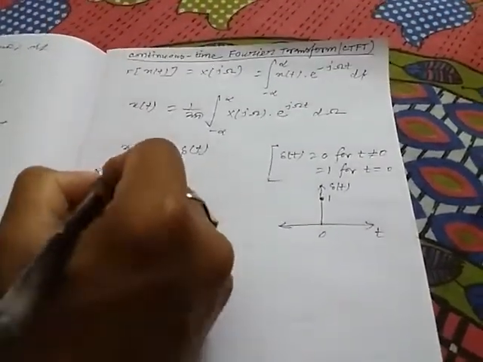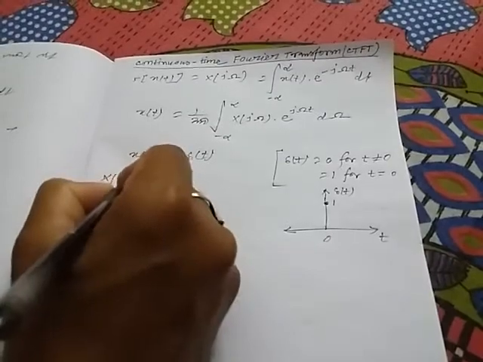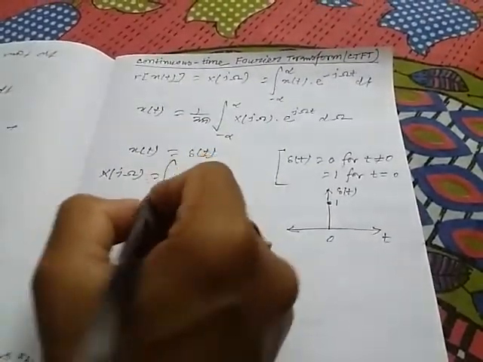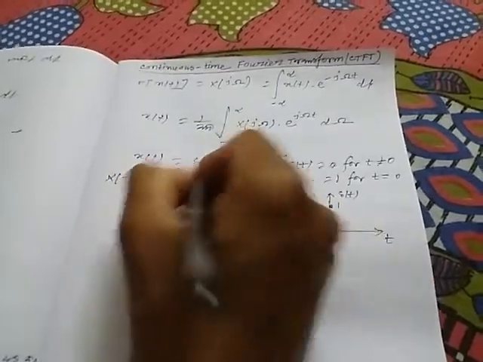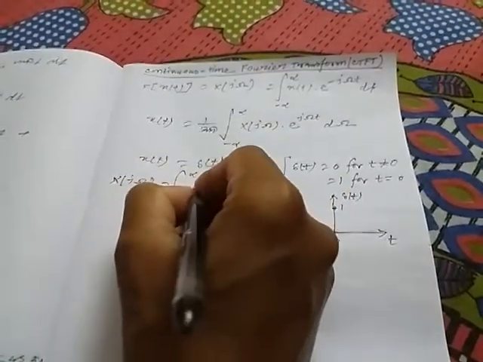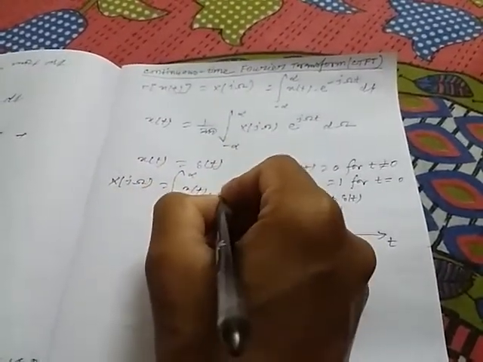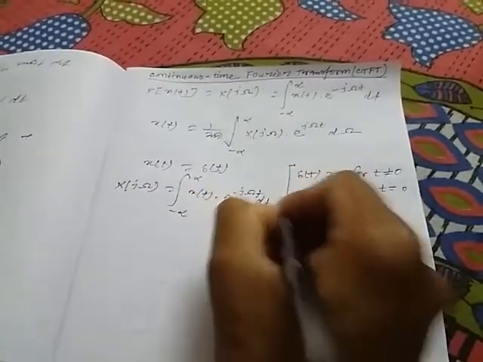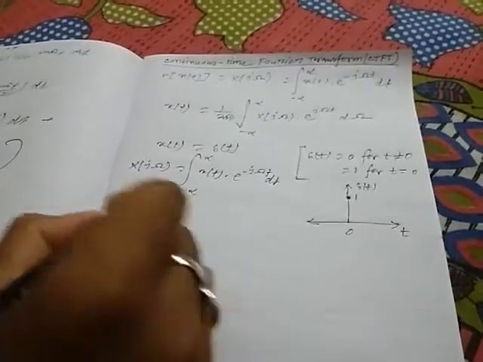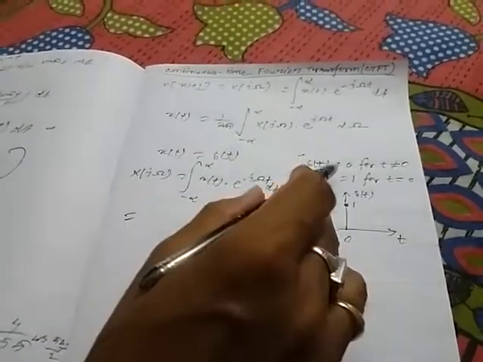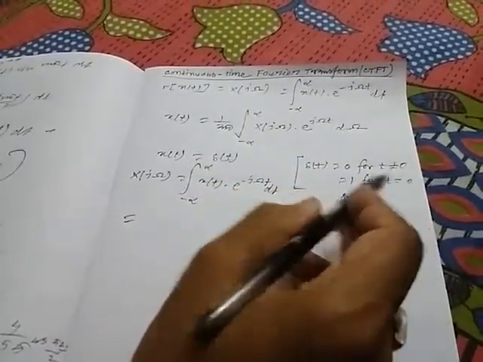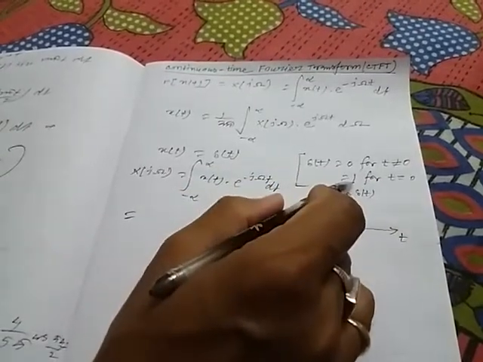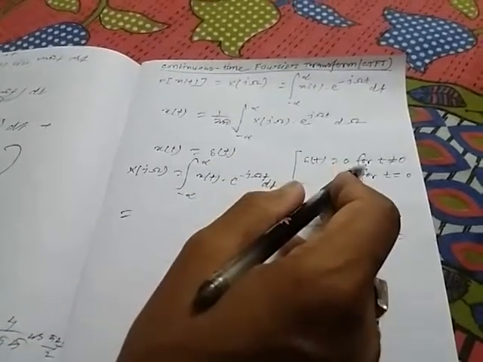The Fourier transform of x(t), that is capital X(j omega), has the formula integration over minus infinity to infinity of x(t) into e to the power minus j capital omega t dt. Only when t equal to 0, delta t equals 1, otherwise the value of delta t equals 0.